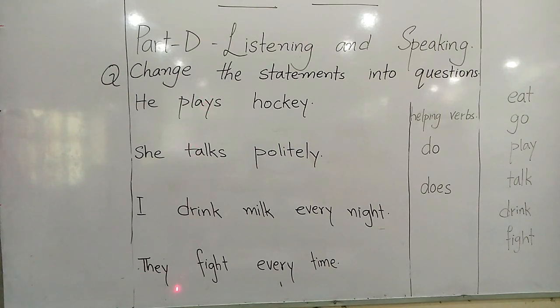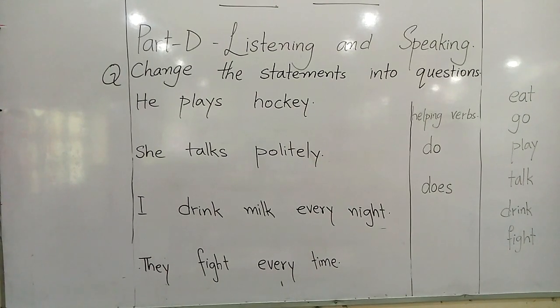Now in these sentences we don't have any helping verb as we had yesterday. Yesterday we had a lot of helping verbs. We had is, are, am, was, were, will, shall, and many others. But today we don't have any helping verb. But it is very important to have a helping verb for making a question.